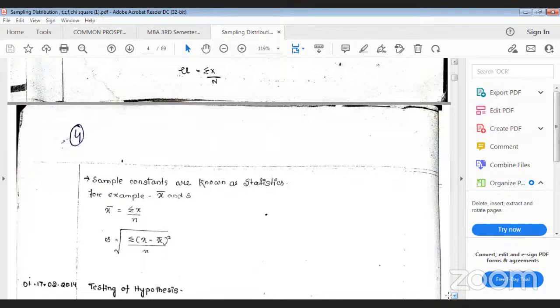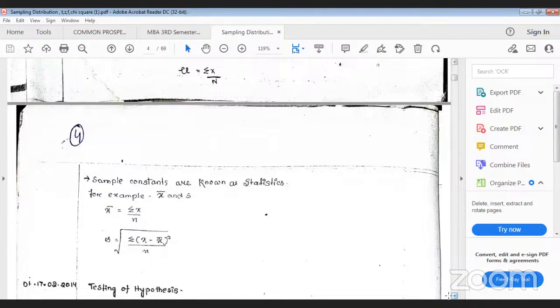So what are the examples of population parameter? A short note may come on parameter, statistic, population, sample, experimental unit. All these are very, very important: a one or two line definition, and you have to give one example. So a short note may come in the exam, that's why I am saying. And it is necessary to solve any type of problem related to testing of hypothesis. You have to understand some concepts and notations. So I think all of you are clear on the meaning of population, sample, parameter, and statistics.